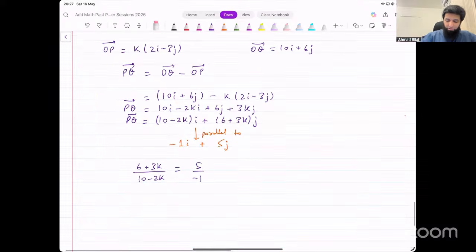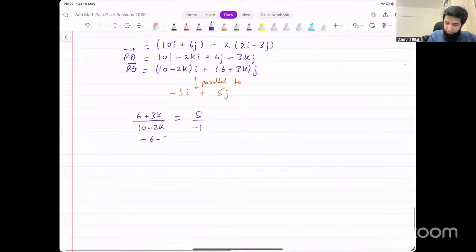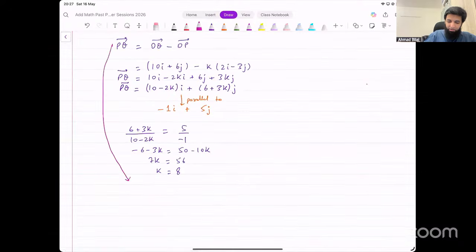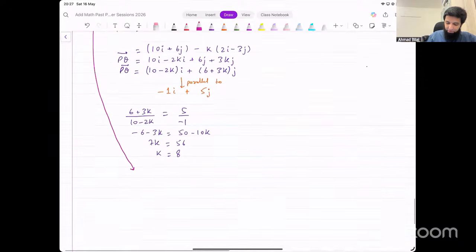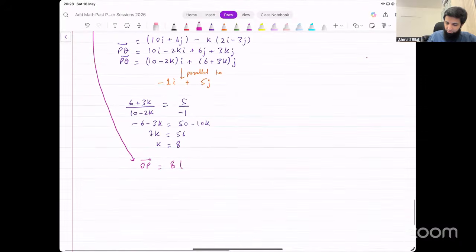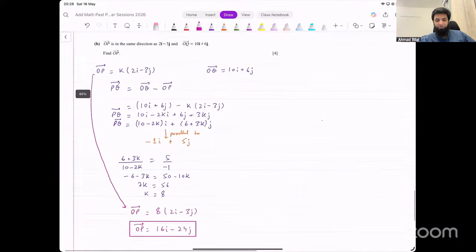Okay, let's do that. Let's cross multiply. This gives us minus 6 minus 3k. That equals 50 minus 10k. 7k equals 56. The value for k turns out to be 8. Once we've got the value for k, input that back here in OP, and that will give you the result. Okay, that's the vector OP that we were looking for, and that's our final answer.